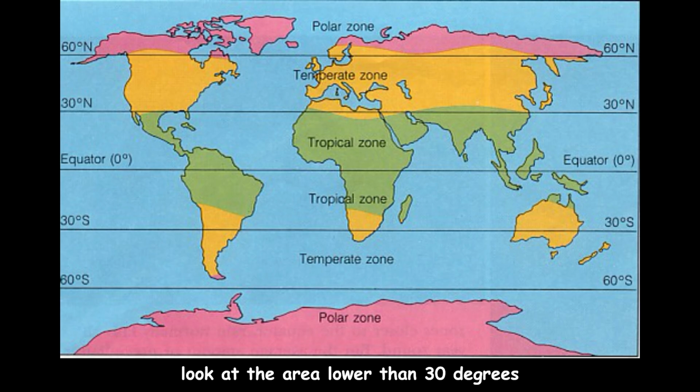When we look at the area lower than 30 degrees north and south, there is the green zone, representing the tropical zone. To sum up, there are different zones in different latitudes.